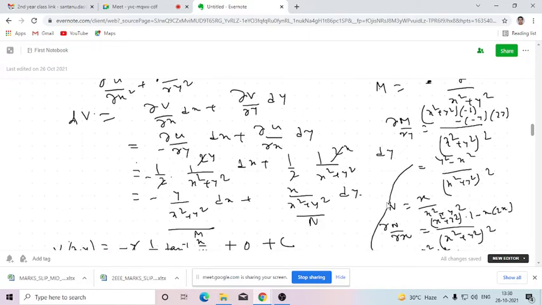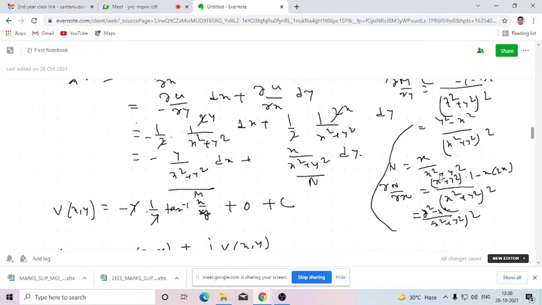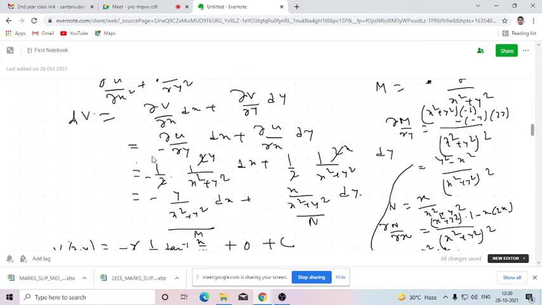Similarly, N is given over here, x by x square plus y square. If you want to differentiate N partially with respect to x, the denominator square, denominator fixed, the derivative of the numerator with respect to x partially, minus numerator fixed, the derivative of the denominator with respect to x partially. If you simplify it, it will give you the same value, y square minus x square by x square plus y square whole square. So here del M del y is equal to del N del x. So this is obviously an exact differential equation. So now we can integrate both ends with respect to x and y.